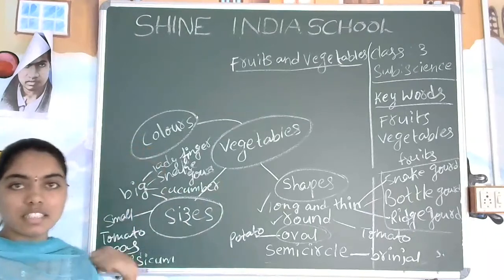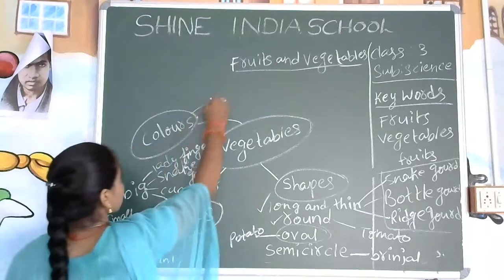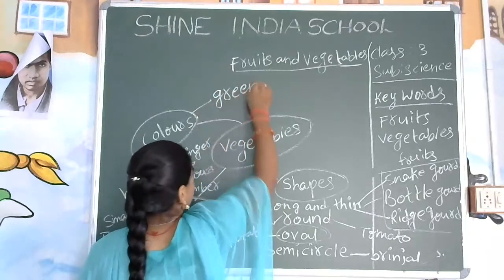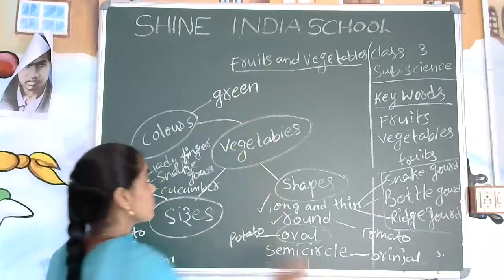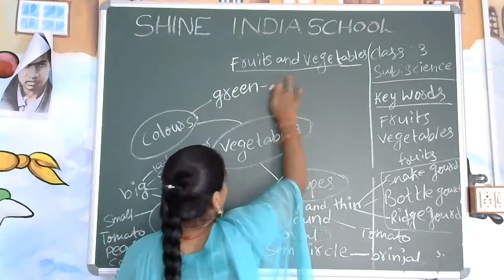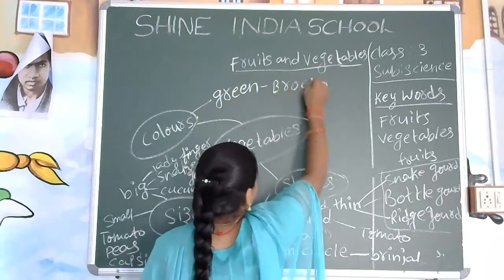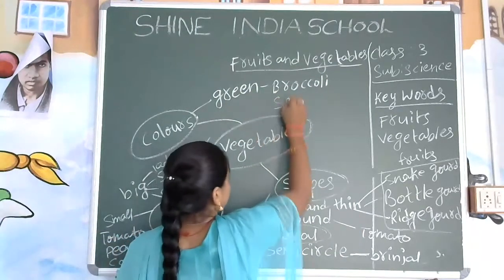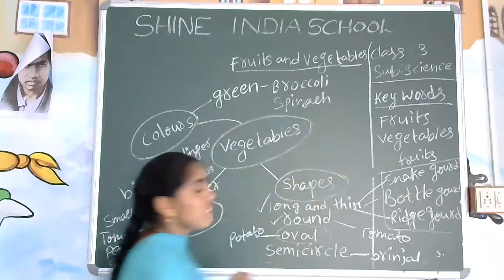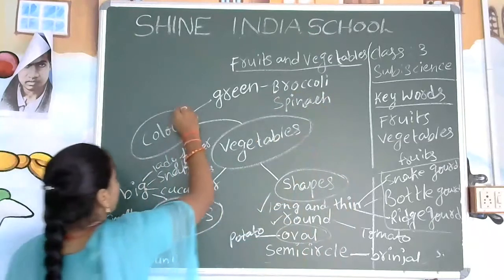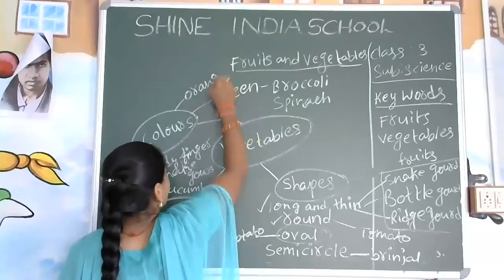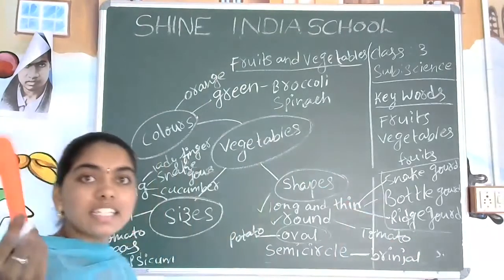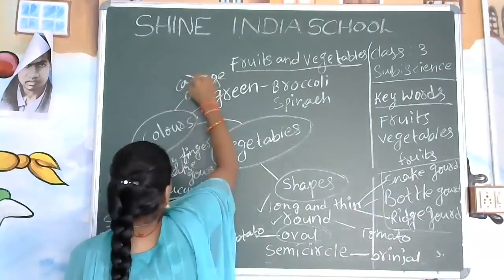And coming to the colors, tell me some colors which you have seen. Some of the vegetables are in green color. Tell me examples of green color vegetables first. Broccoli you have seen, it is a green color. Next, spinach, it is a green color. Yes, right? And some are in orange color. Orange color vegetable, what is this one? Carrot. Yes, carrot is in orange color.